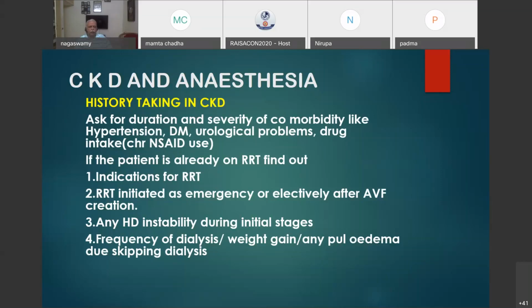So ask about any pulmonary edema due to skipping of dialysis, the quantity of native urine, and whether any restriction on fluid has been advised to this patient. Patients who have a normal native urine, you have the liberty of infusing a normal quantity of IV fluids in them. That is one big advantage in these patients.